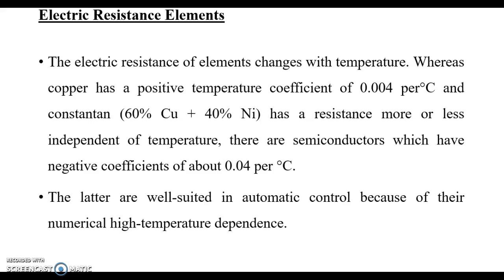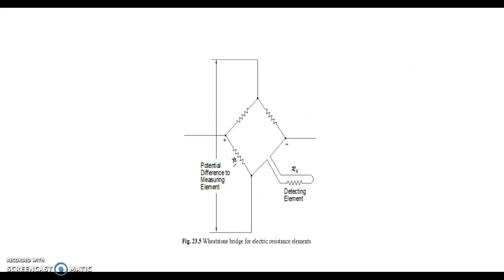Electrical resistance elements. The electrical resistance of the element changes with the temperature. Copper has a positive temperature coefficient, constantan is independent of temperature, and a semiconductor has a negative temperature coefficient. Semiconductors are well suited in automatic control because of their high temperature dependence. This is the Wheatstone bridge for electrical resistance elements.